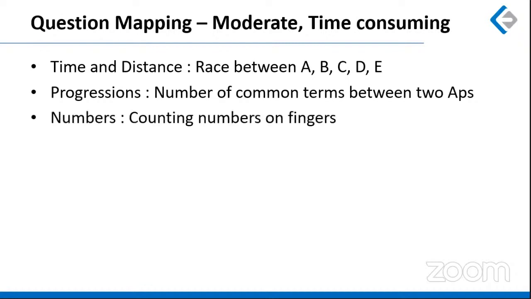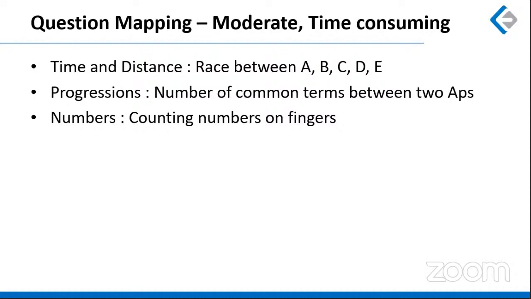Another question was given from numbers, right, which involved a very lengthy description. So this might take some reading time. Okay, and you might have to figure out the counting pattern. So you might have to read the question one more time after reading it for the first time. Okay, so there was a particular pattern of counting involved.